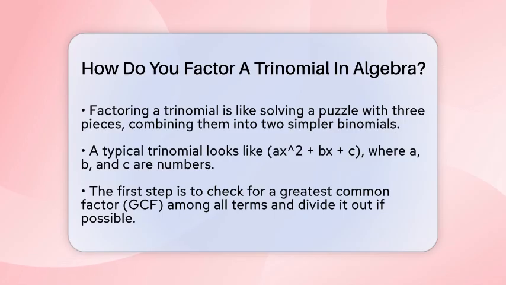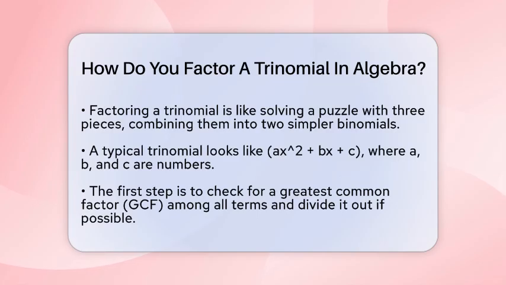A typical trinomial looks like this: x² + bx + c, where a, b, and c are numbers and x is the variable. To factor it, you want to find 2 binomials that multiply to give the original trinomial.